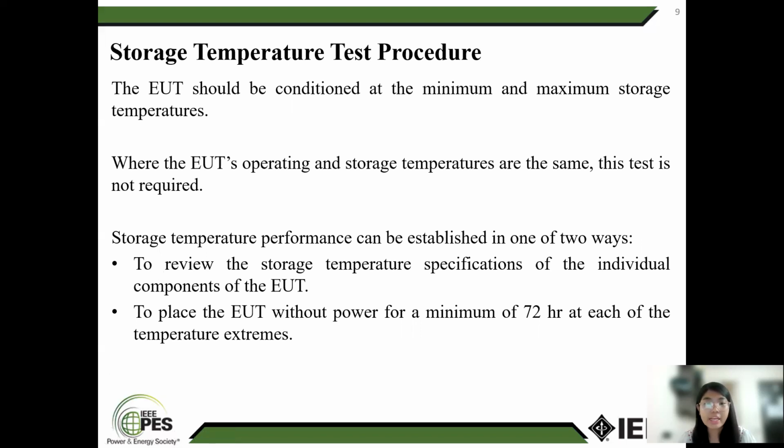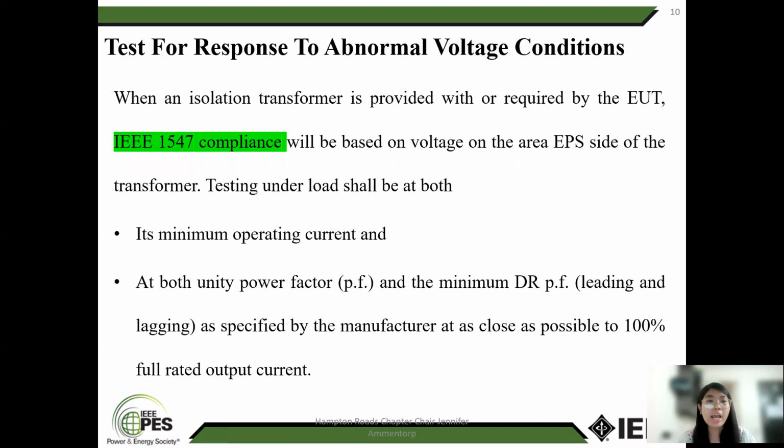The first method is to receive the storage temperature specification of the individual components of the EUT, and check that all components meet the EUT method requirements. The second method is to place the EUT with power for a minimum of 72 hours at the temperature extreme.